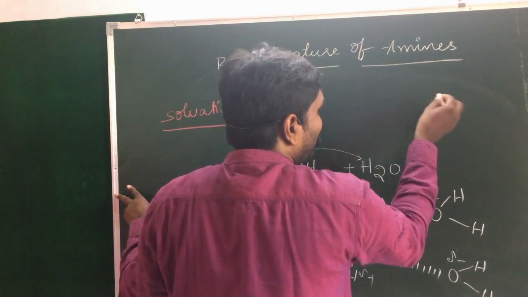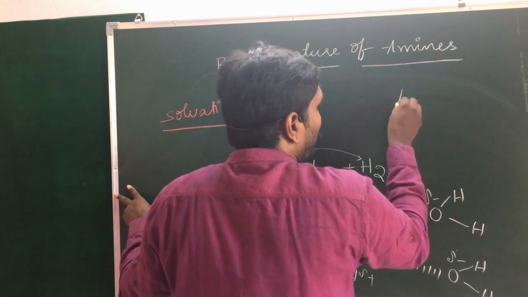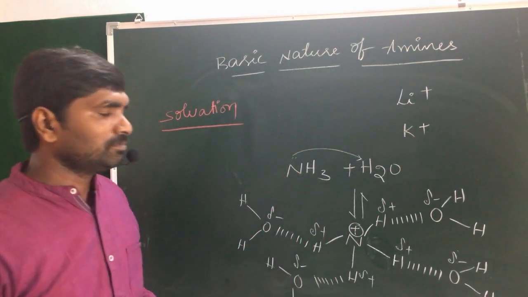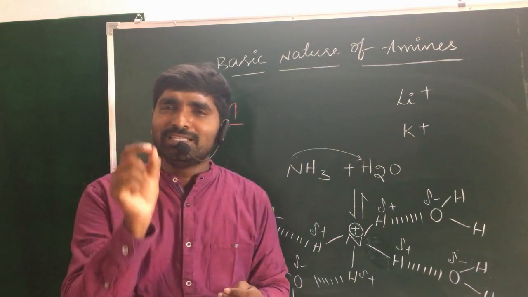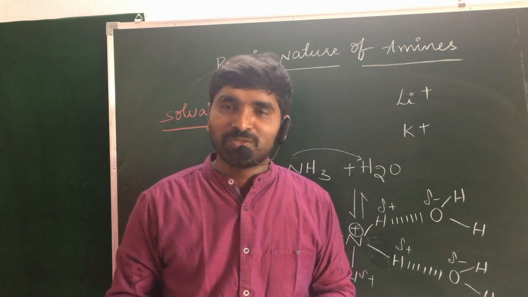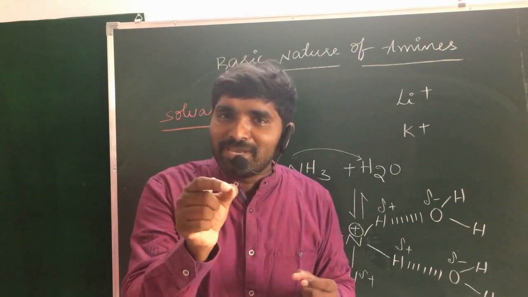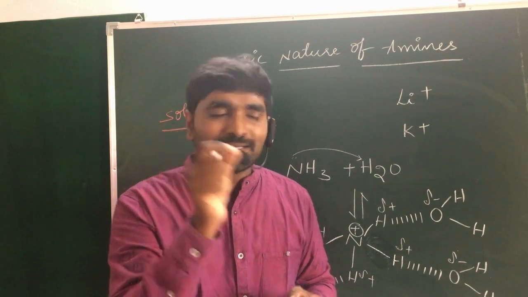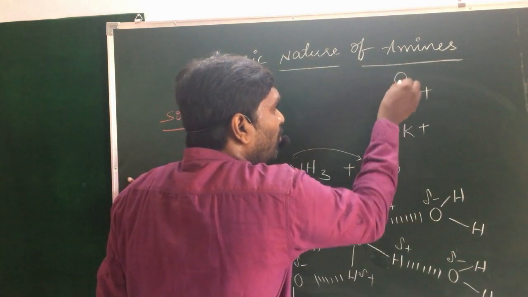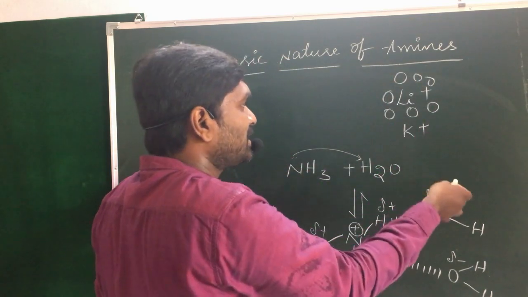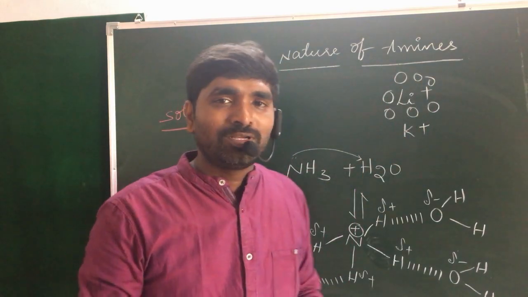For a better explanation, take Li plus and K plus. We know that lithium is a small atom when compared with potassium. When lithium is placed in water, due to the small size, the number of surrounding water molecules may be more when compared with potassium.